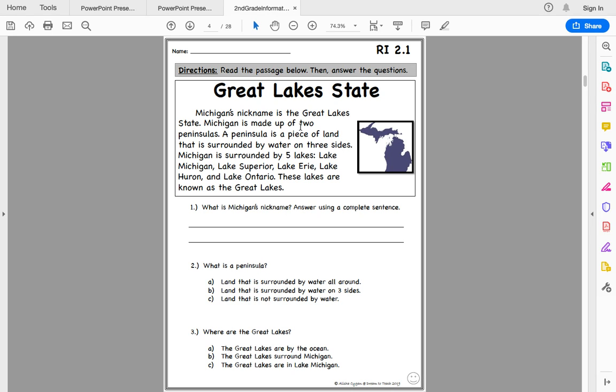So I'm going to read the passage for you, and then you will have to answer those questions on your own using the information that is in this passage. Michigan's nickname is the Great Lakes states. Michigan is made up of 2 peninsulas. A peninsula is a piece of land that is surrounded by water on 3 sides. Michigan is surrounded by 5 lakes: Lake Michigan, Lake Superior, Lake Erie, Lake Huron, and Lake Ontario. These lakes are known as the Great Lakes.